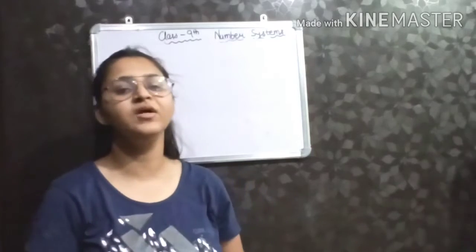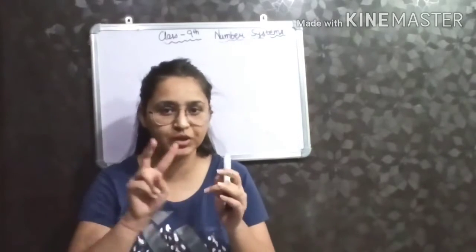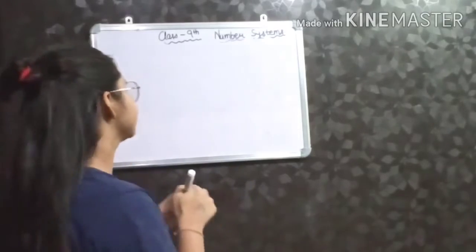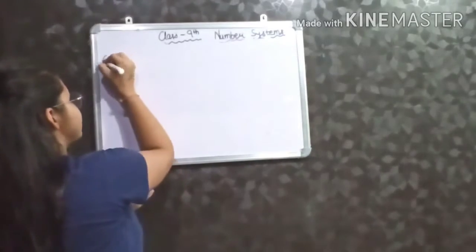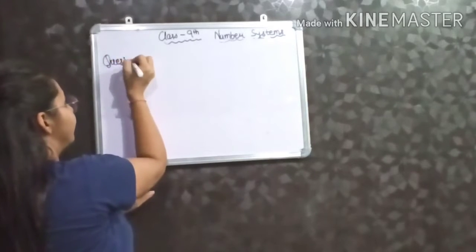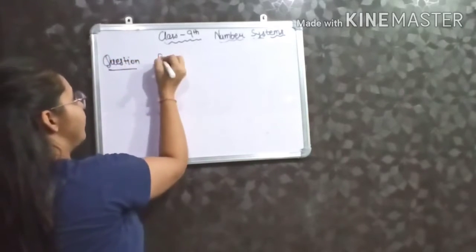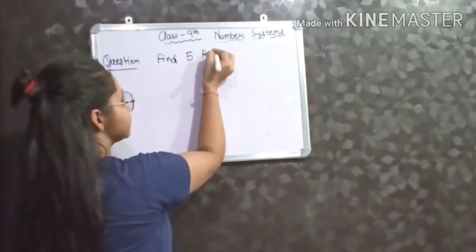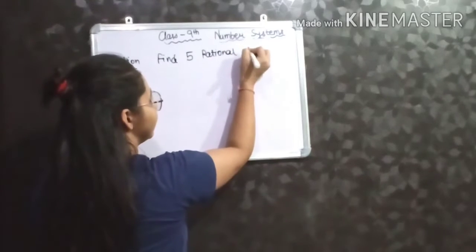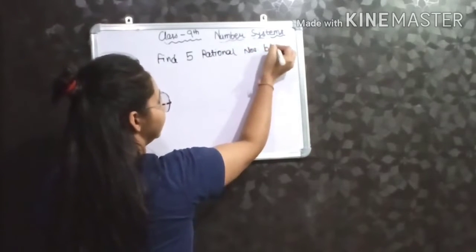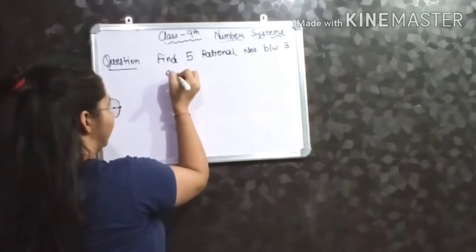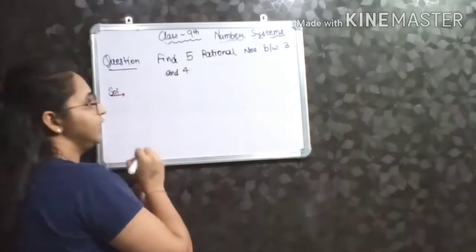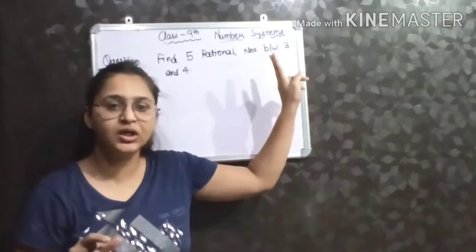The topic is, if we have to find the rational numbers between any two rational numbers, how will we do it? The first method is, if the question is: find 5 rational numbers between 3 and 4.